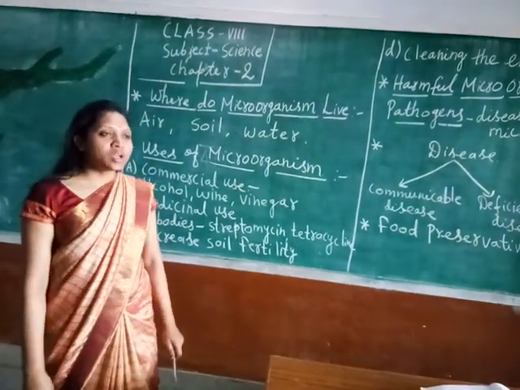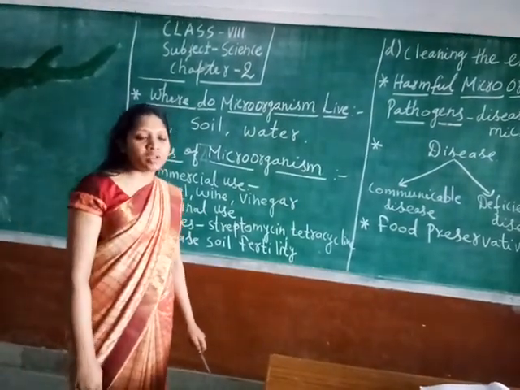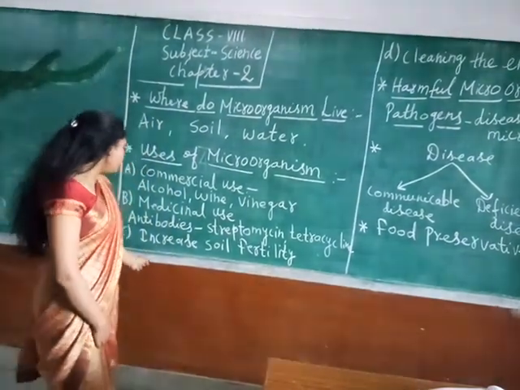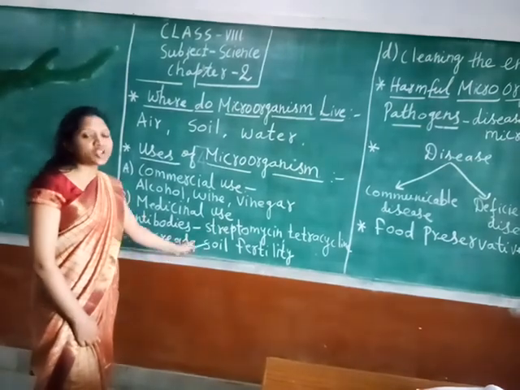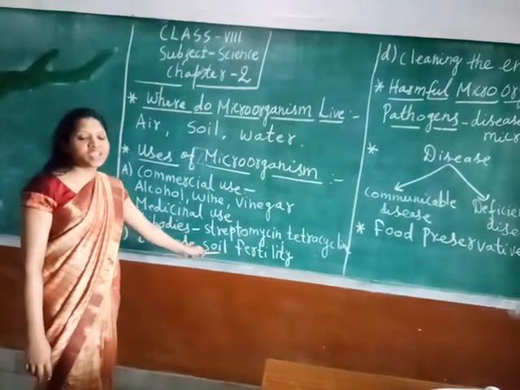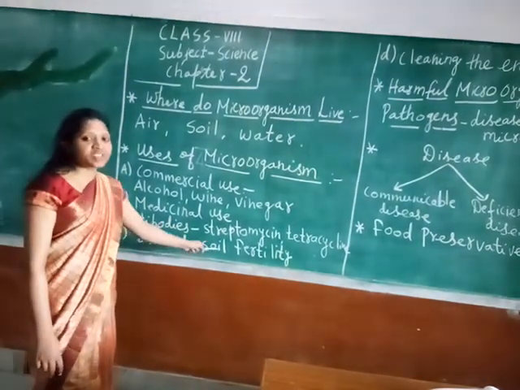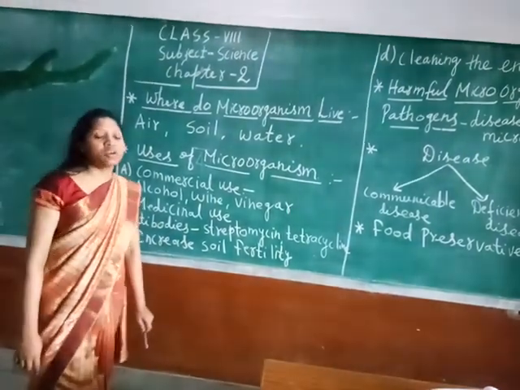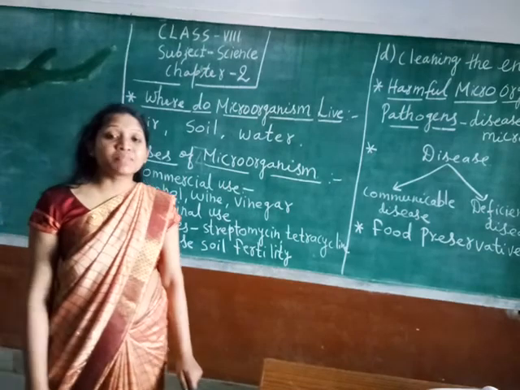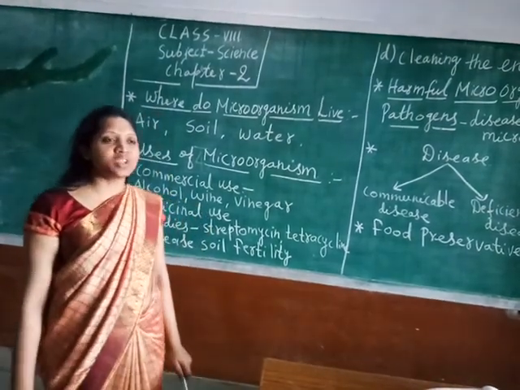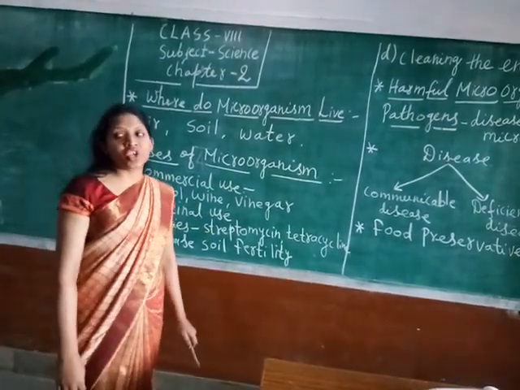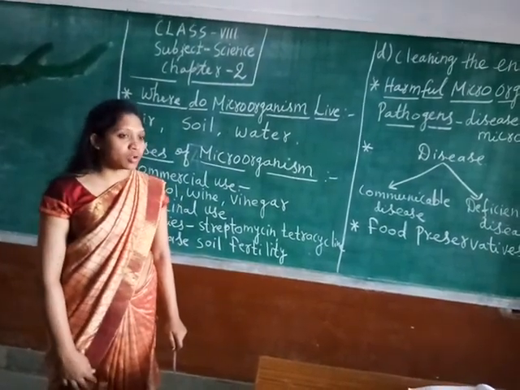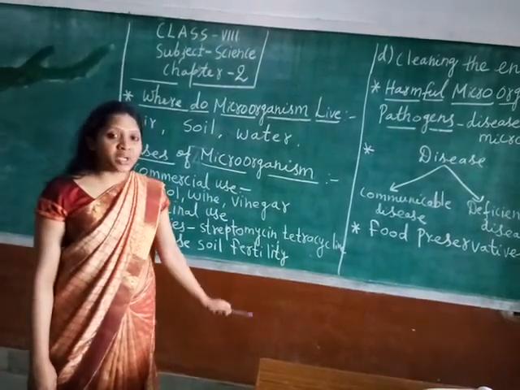which is called Nitrosomonas and Azotobacter. Okay, these are the bacteria which help in fixation of nitrogen. That means we can say they are nitrogen fixers, which are found in the roots of the leguminous plants. Now, what are these leguminous plants? The plants which have legumes, for example, pea, pulses and all. And even these beans.